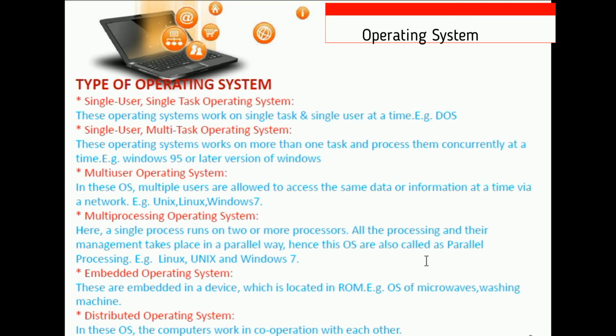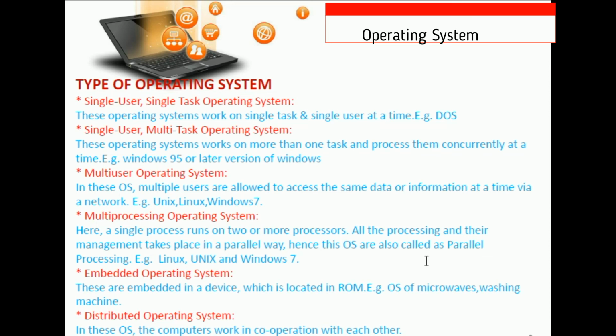Now the multi-user operating system. In this operating system, students, multiple users are allowed to access the same data or information at the same time, via network. Examples are Unix, Linux, Windows 7. Such types of operating system are used in the form of terminals, like camera access or controlling signal lights. These operating systems are used in such applications. They let multiple users interact and coordinate with each other.